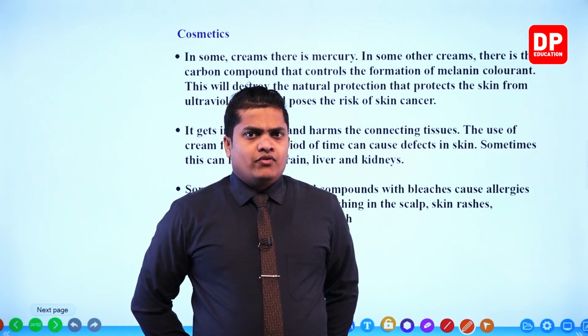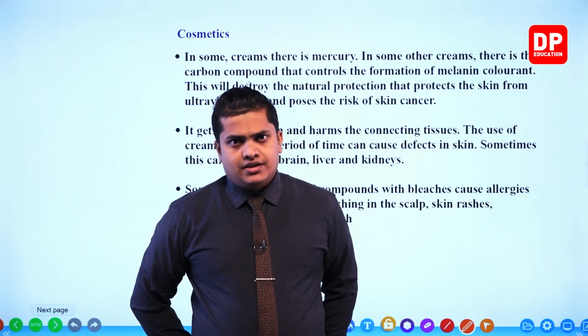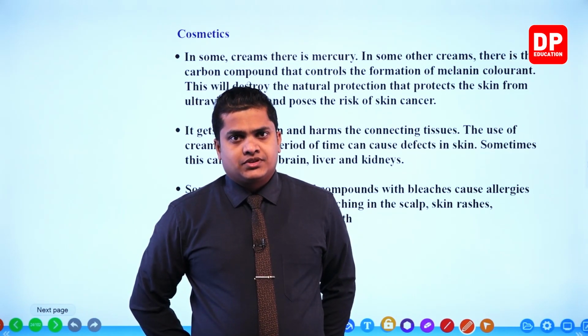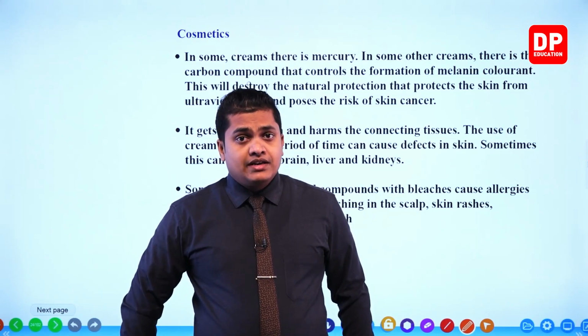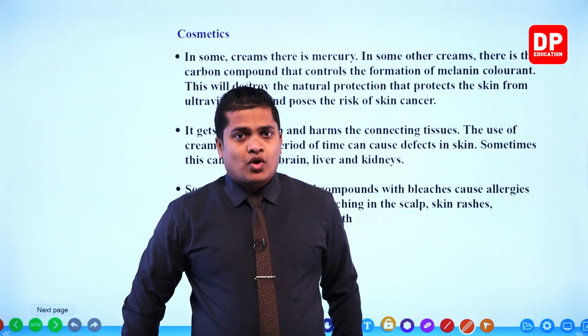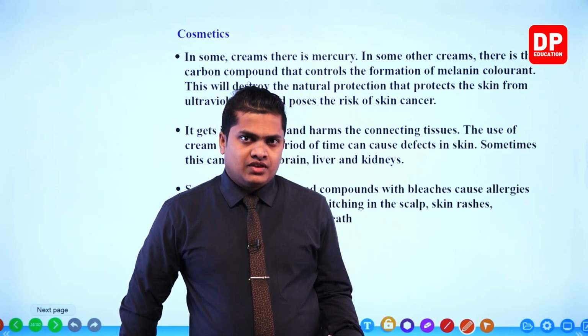That is why when you go out in the sun for a long time period, right, your skin color becomes dark. This is mainly because of the increasing melanin level in your skin. So melanin is the one protecting your skin from those harmful UV rays. That is why your skin is getting darkened, my dear children.